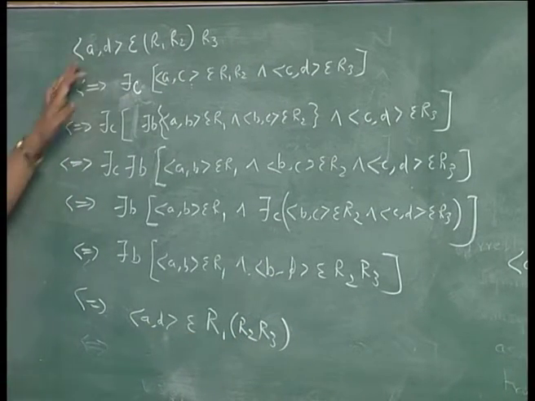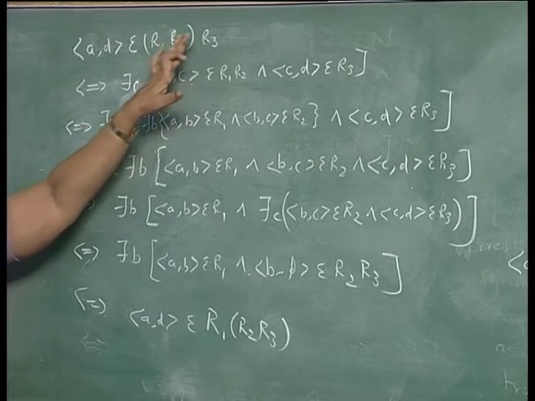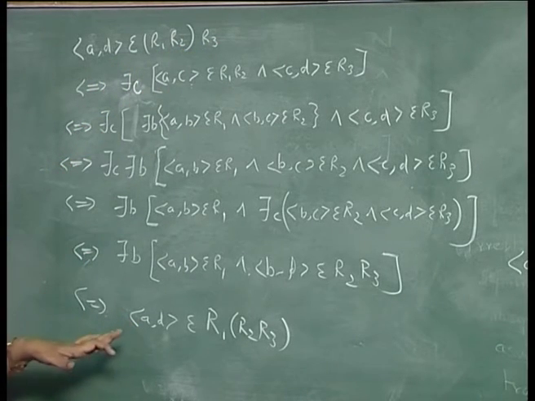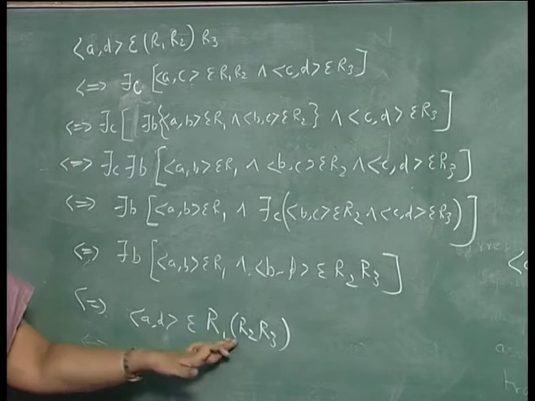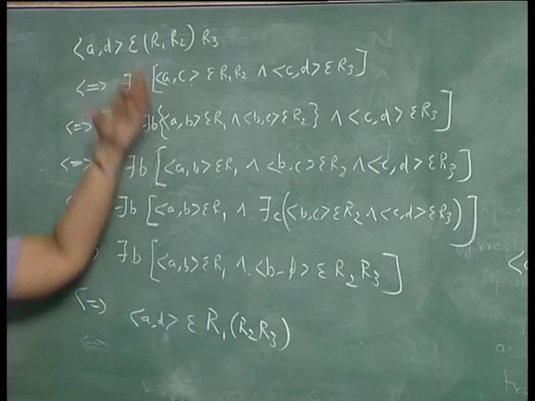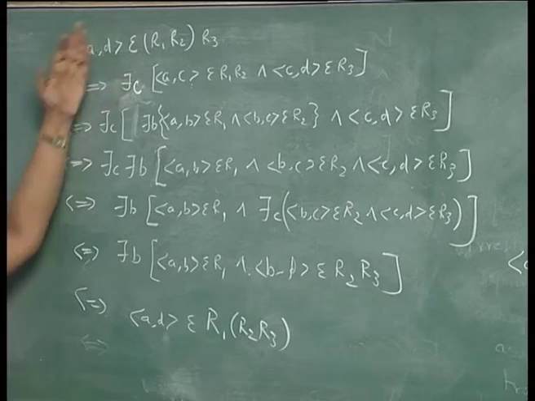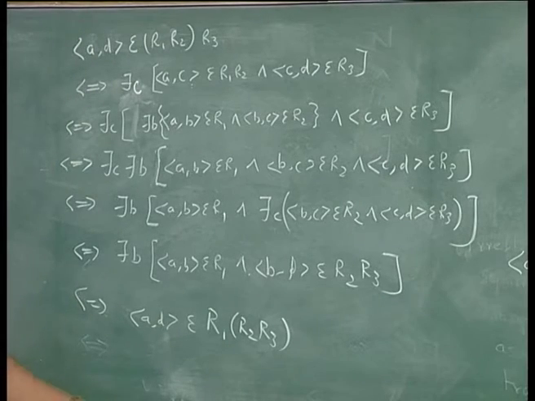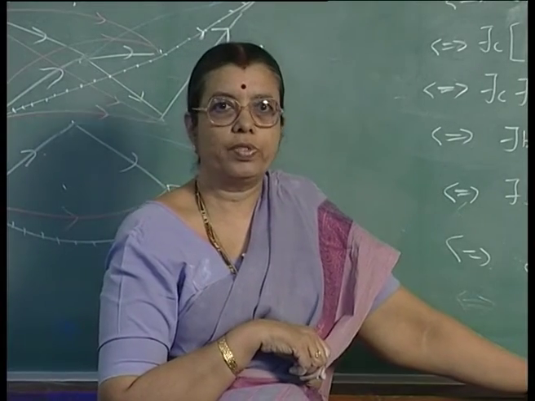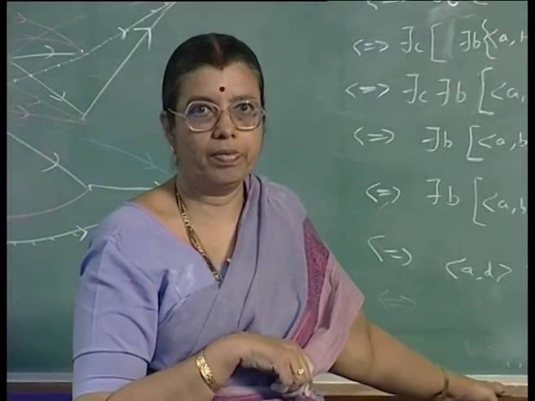So, if a pair AD belongs to R1, R2 into R3, it also belongs to R1 into R2, R3 and vice versa. If it belongs to this, it will belong to that. So, the composition of relation is an associative operation.